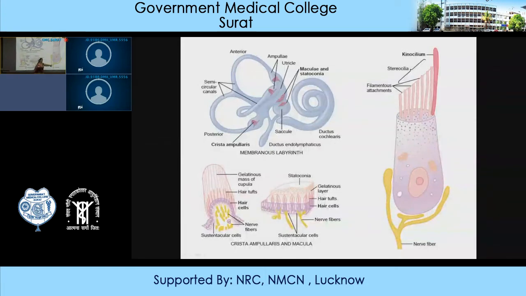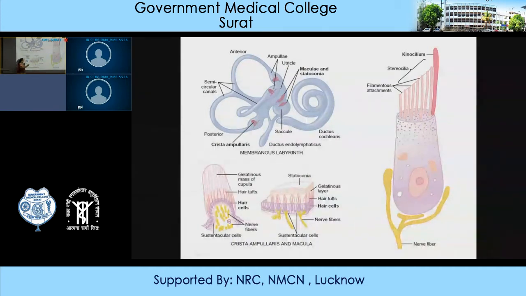This is the network of the vestibular nerve. So this is the structure of macula. It consists of thousands of hair cells, and these hair cells are directed in different directions and will be stimulated by the bending of the head in different directions. Now, the surface of the macula is covered by the gelatinous layer which contains calcium carbonate crystals.